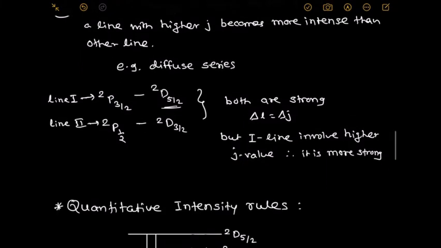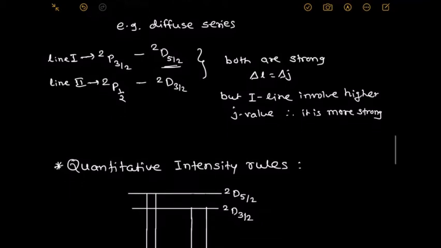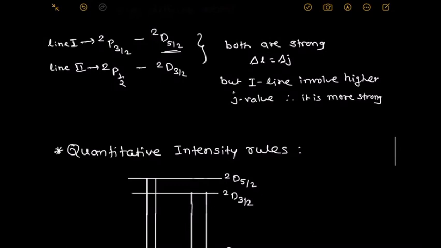Then we explain the quantitative intensity rules. To explain the quantitative intensity rule, there should be more than two lines, and if there are more than two lines, then the intensity of those lines is initially unknown. Then how do we find the intensity ratio for these lines? That we explain under the quantitative intensity rule.